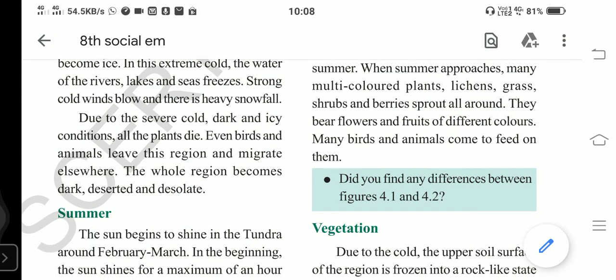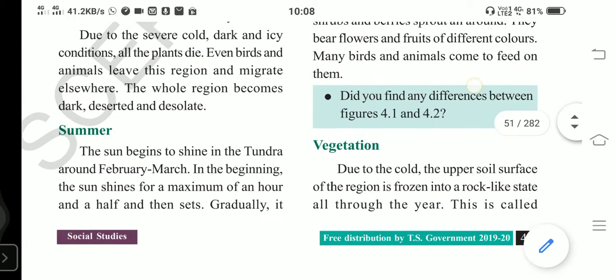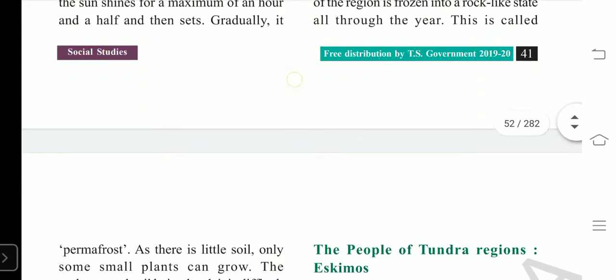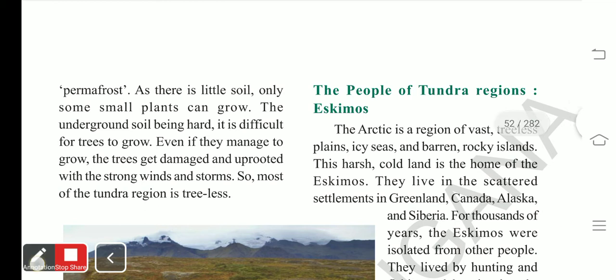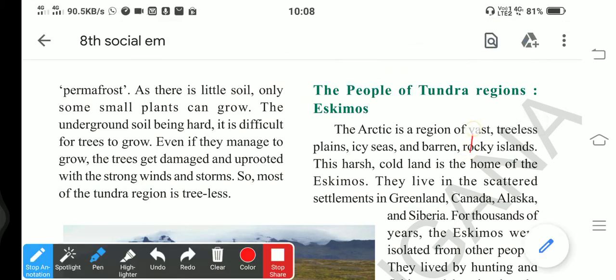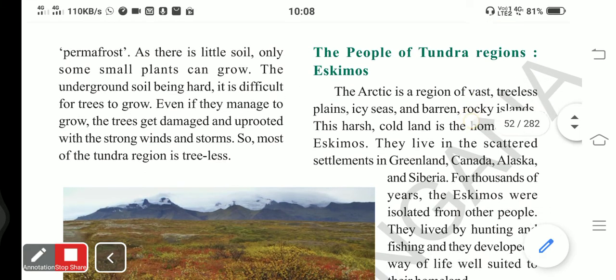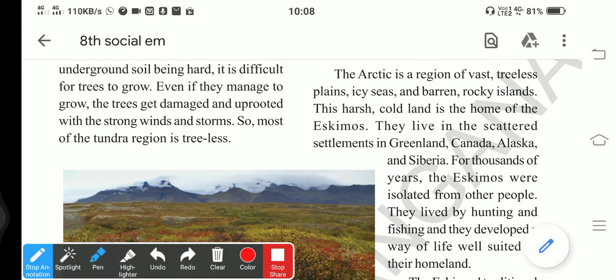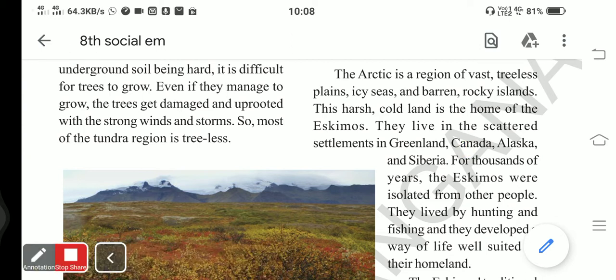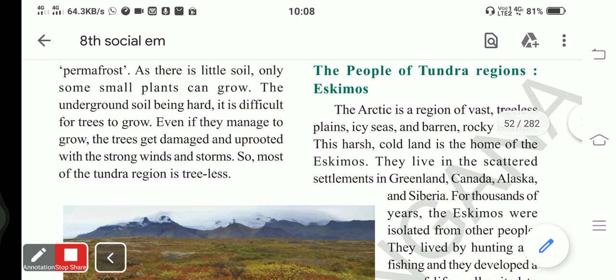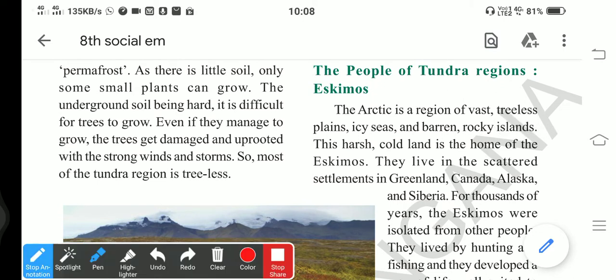And that is what we call permafrost. I'll show you. This is permafrost, my dear students. Throughout the year we see it is permafrost, meaning it is permanently covered with snowfall. As it appears to be very hard, it is called permafrost. Here is the word permafrost.